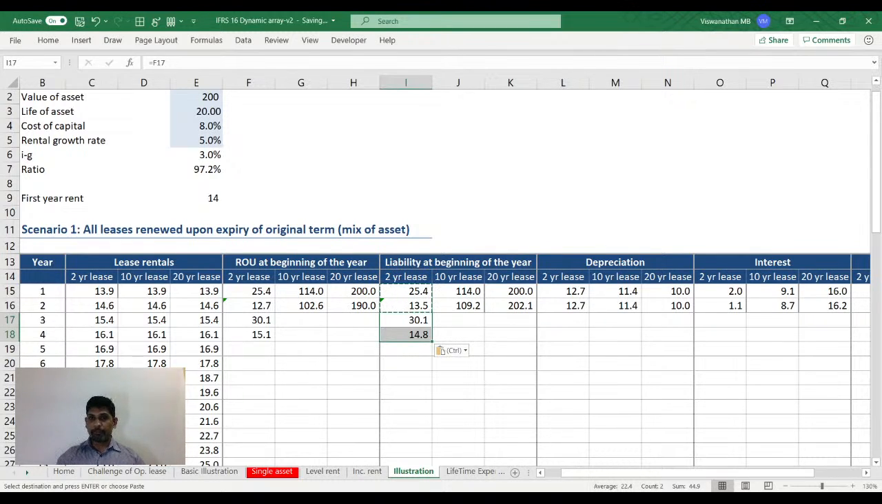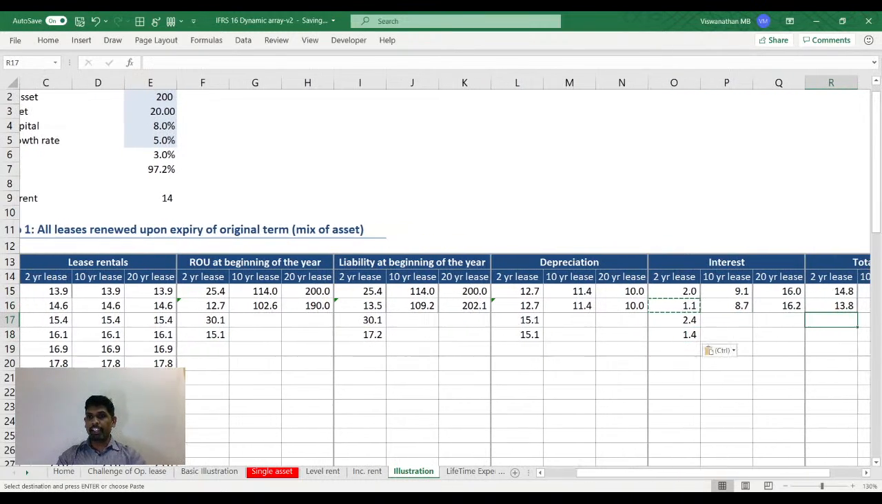There is a spike. The expenditure, depreciation, is going to spike from 12.7 to 15.1. Why? Because when the rental increases, the present value of these assets increases, so depreciation is spiking, and as far as our interest is concerned, the interest is also spiking. Right? So in the third year, if you look at it, our total expenditure is spiking for a 2-year lease.